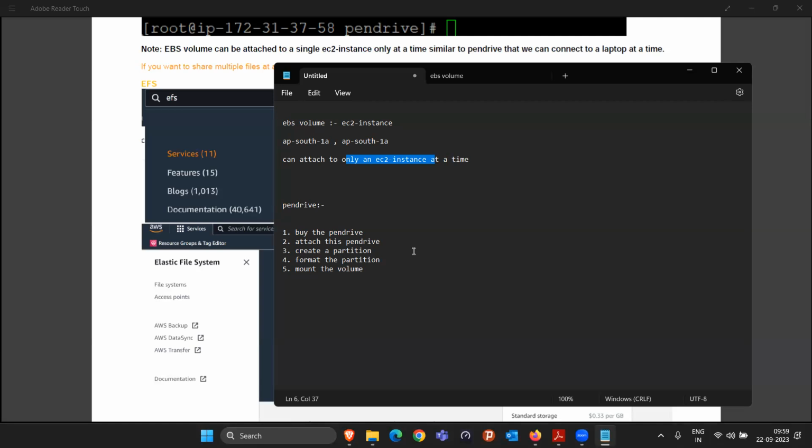That's why there is a concept called EFS volume that will help us solve these two problems. Whether your EC2 instance is running in 1A, 1B, 1C, doesn't matter. It will be able to connect to any machine. Second thing, it can connect to 100 machines also in parallel.